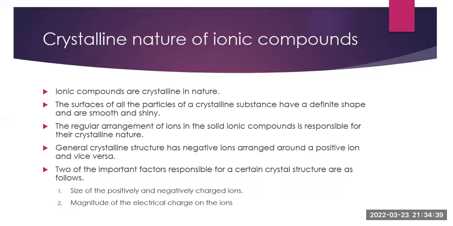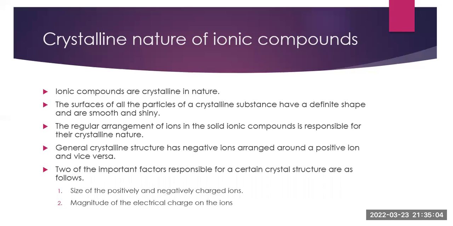Ionic compounds have crystalline nature. So, ionic compounds are crystalline in nature. The surfaces of all the particles of a crystalline substance have a definite shape and are smooth and shiny. The regular arrangement of ions in the solid ionic compounds is responsible for their crystalline nature.